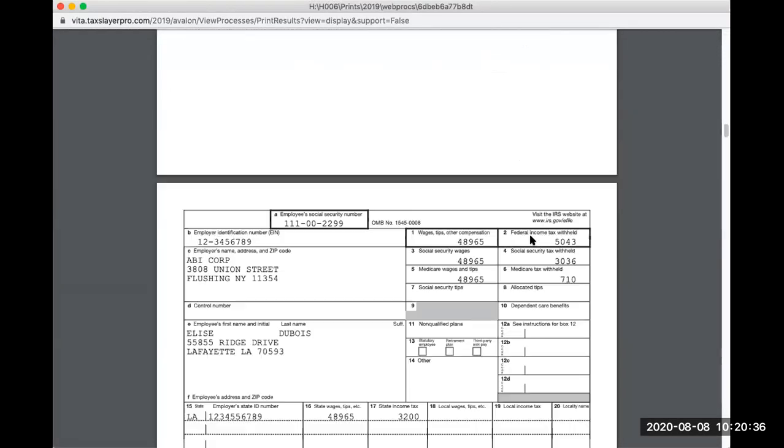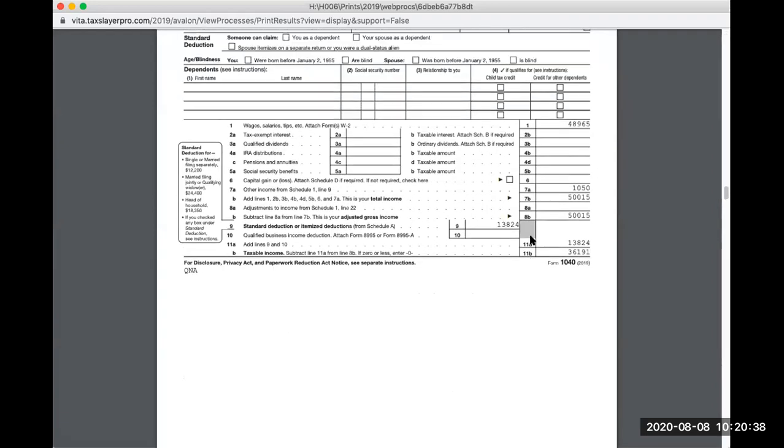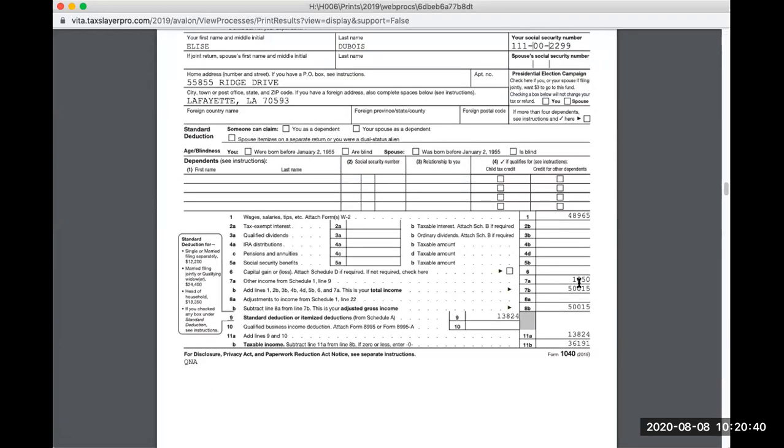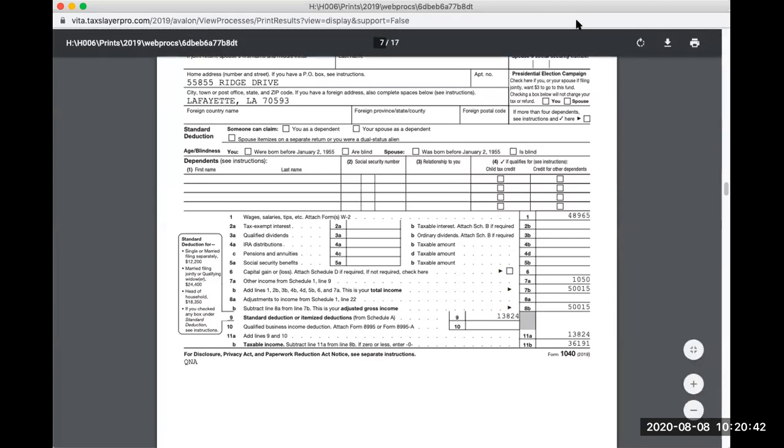Okay, so again, we're gonna go to the Form 1040. So we have the W-2, and then we also have the gambling winnings at 1050.